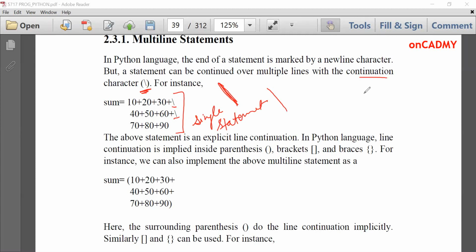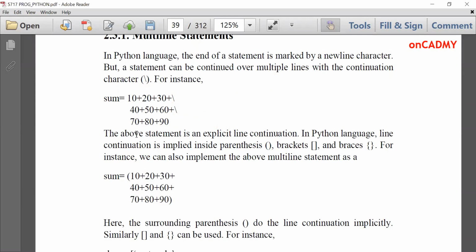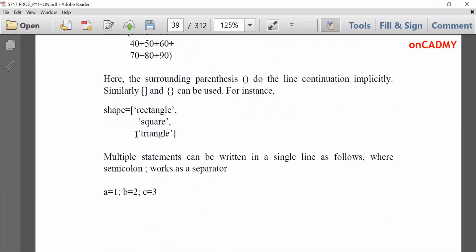Similarly, there are other ways also. The above statement is an explicit continuation. In the Python language, line continuation is implied inside parentheses, brackets, and braces also. So I can also put parentheses like this in order to mark a multi-line statement like this. Here the surrounding parentheses do the line continuation implicitly. Similarly, square brackets and braces can also be used. You can see from here. We can also use square brackets as shown over here.